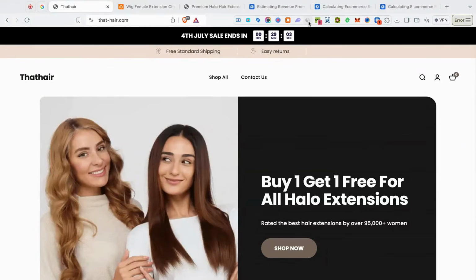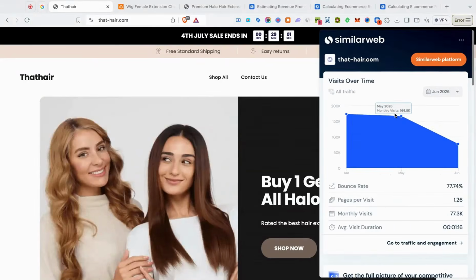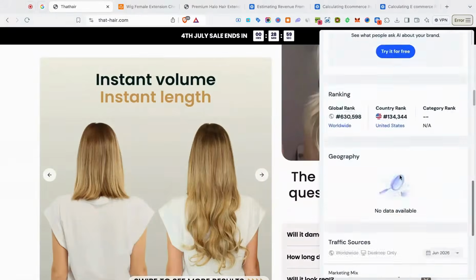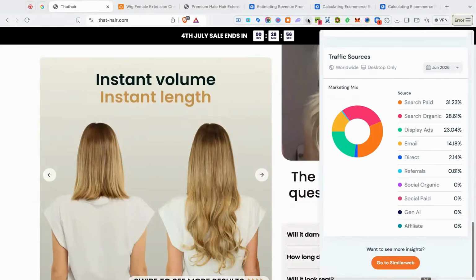So we come over here to Google and check out their SimilarWeb traffic stats. We see these guys are doing about 160K visits back in May, and they're doing mostly on Google Ads, right?